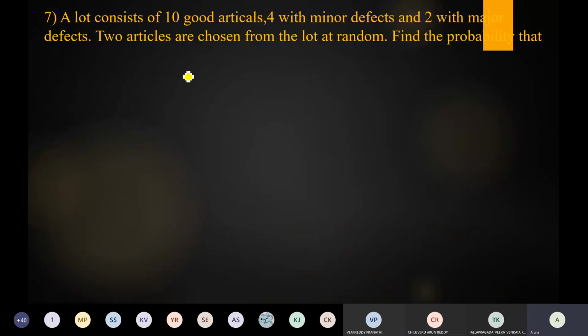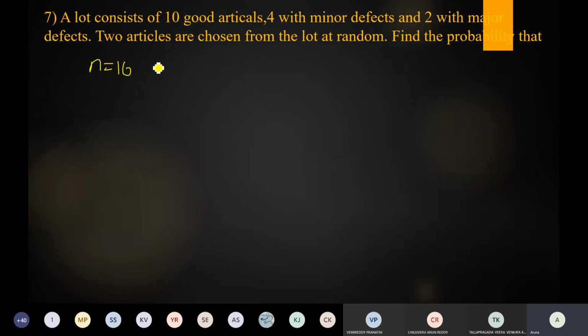16. So total articles. A lot means a group. So a group consists of 10 good articles, 4 with minor defects and 2 with major defects. So that means 10 plus 4, 14, plus 2, 16. So N is equal to 16. So out of 16, we choose 2 articles.